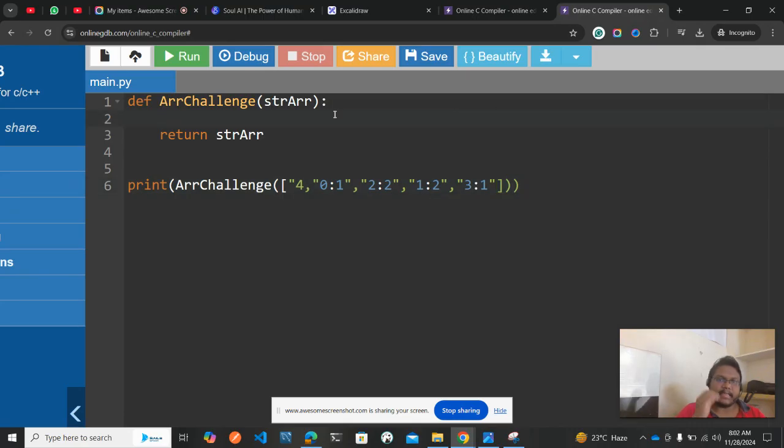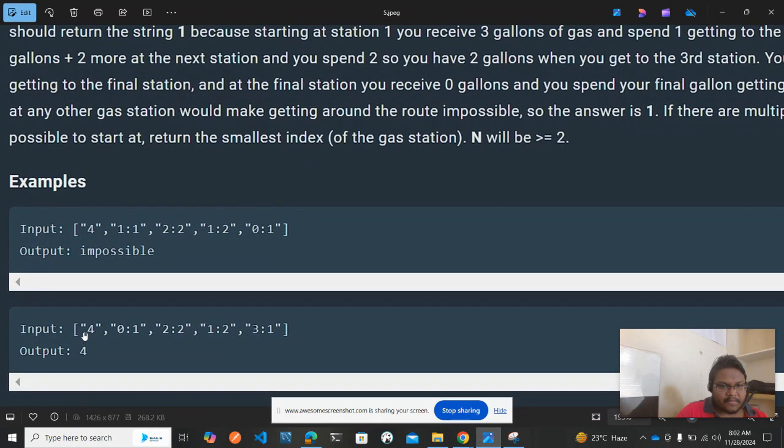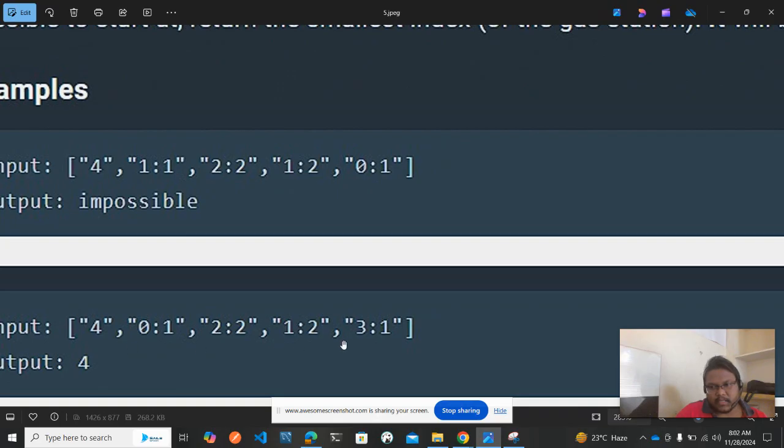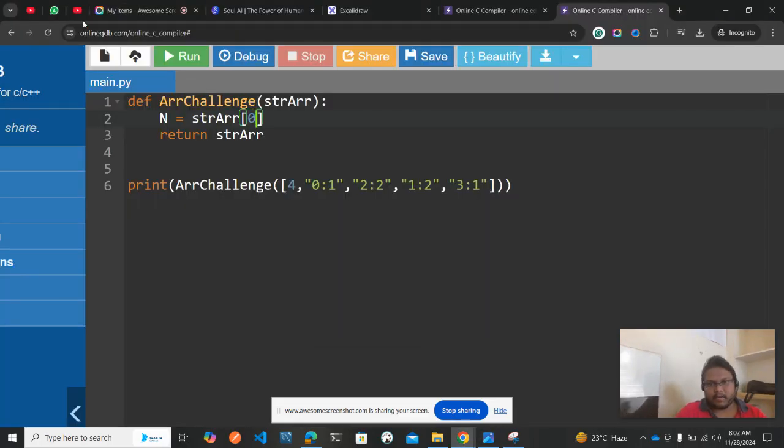Now we need to find the solution for that. For that, initially I need to find the string length, which is 4. Okay, I need to remove this, I guess. So I need to get the length. Now I'll be getting strArr of 0. They have given everything in string format. In case you want this to be an integer, you need to do typecasting. I'll be getting str of 0, but it will be in string format, and what I require is integer format. So I'll be typecasting it here, int of strArr of 0.